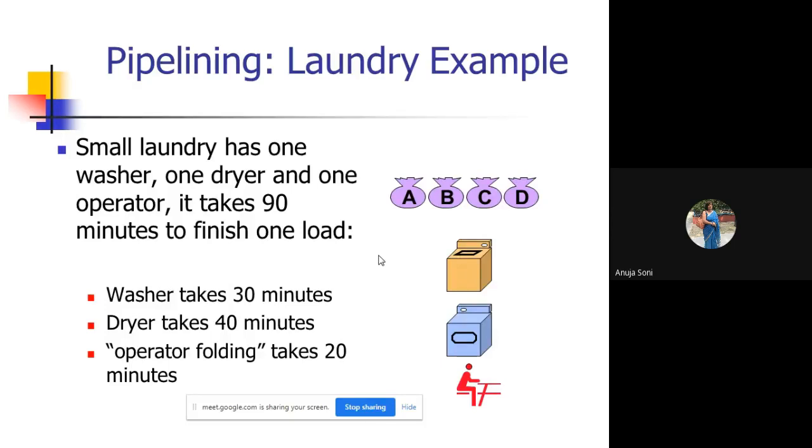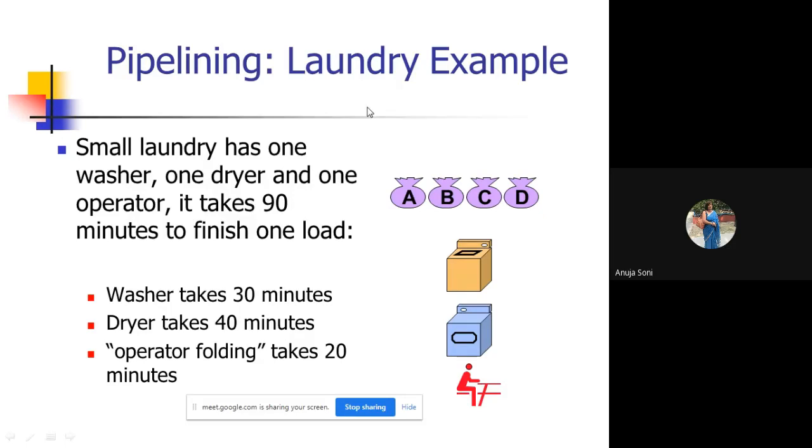There can be two categories of processing: one can be pipelining and one can be non-pipelining. In non-pipelining, all the work is done sequentially, slowly and slowly. The next work will not start till the first work is over. But in pipelining, more than one job can be accomplished in parallel, in an overlapped fashion. That is facilitated by the concept of pipelining, which reduces the execution time. We'll see this pipelining with the help of one example.